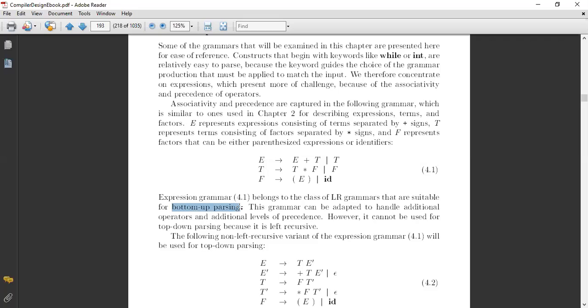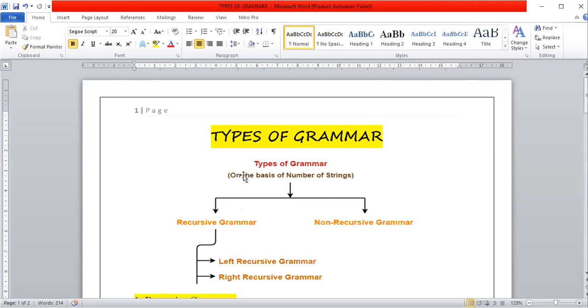So now a question comes up: what exactly is recursive, what exactly is left recursive, and what is right recursive? We will see that first. Next, I have shared that slide as well. On the basis of the number of strings, we divide grammars into two types: the recursive grammar and the non-recursive grammar. A recursive grammar has a left recursive nature or a right recursive nature in the form of its grammar rules.